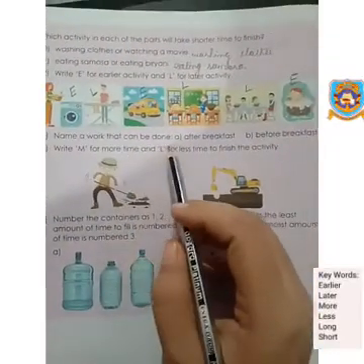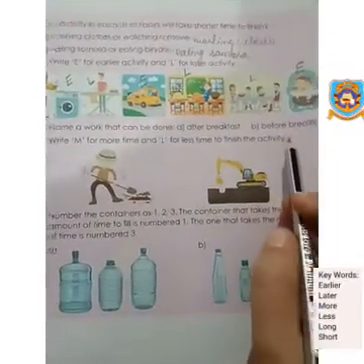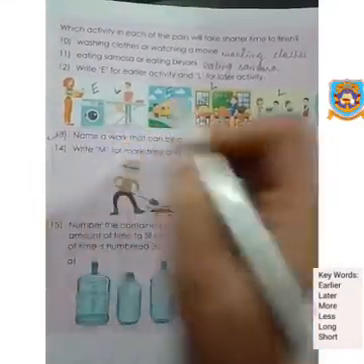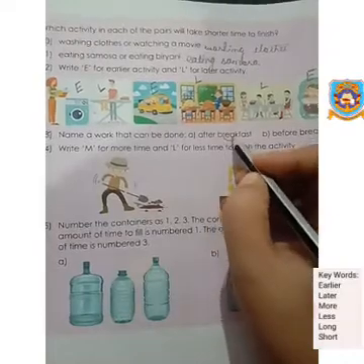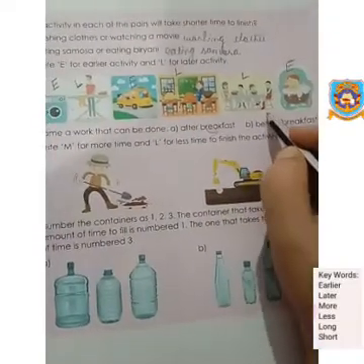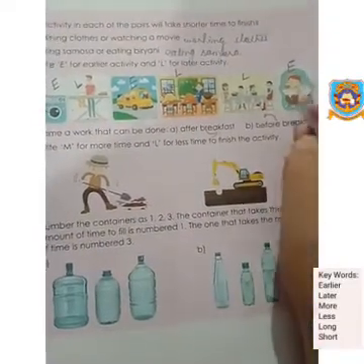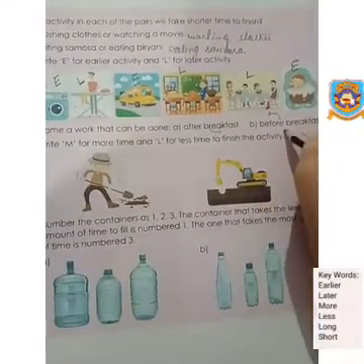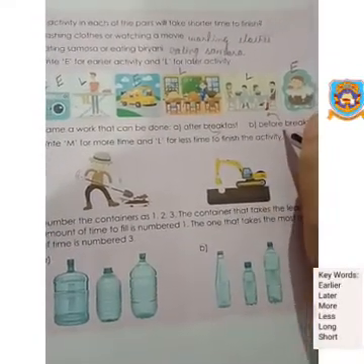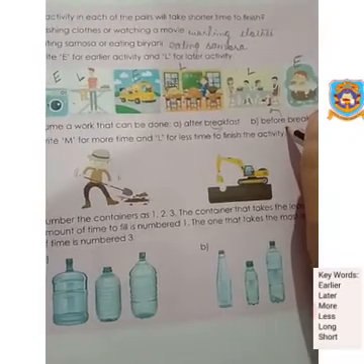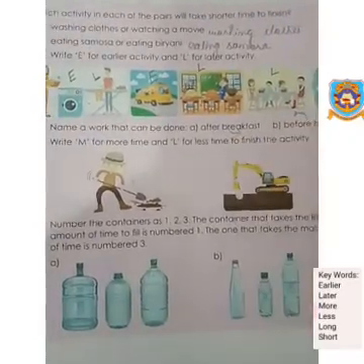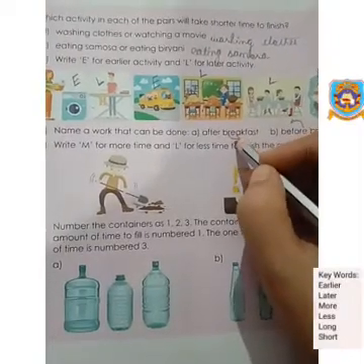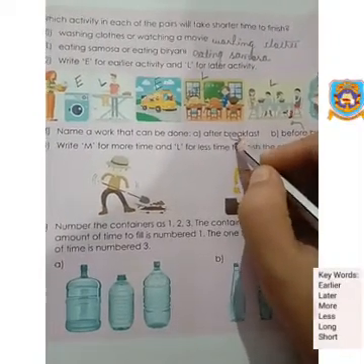Okay. Question number 13. Name a work that can be done after breakfast and before breakfast. Okay, so question number 13 is homework. After breakfast, what do you do? That is your own activity. Before breakfast, what do you do? That is your activity. Because some of them, before breakfast, have a glass of water, go for a walk, brush their teeth, do yoga, and after breakfast, some of them study, or some of them do their homework.